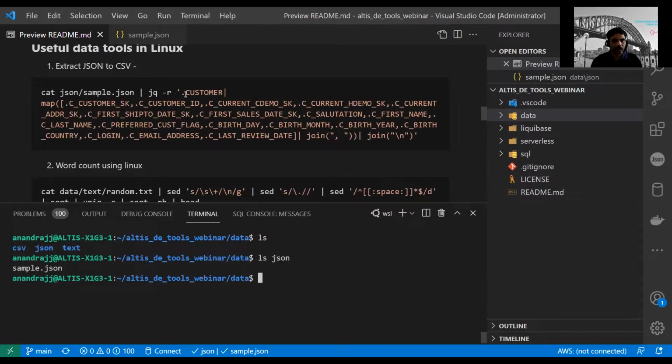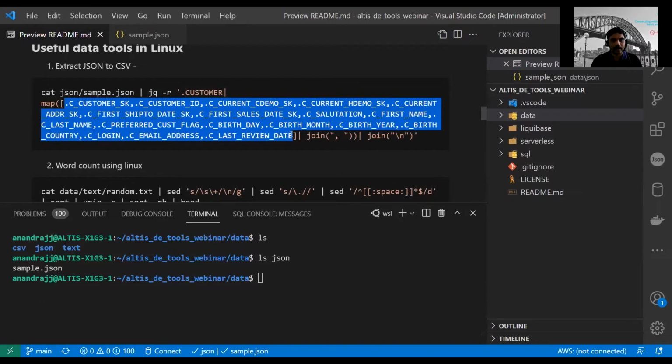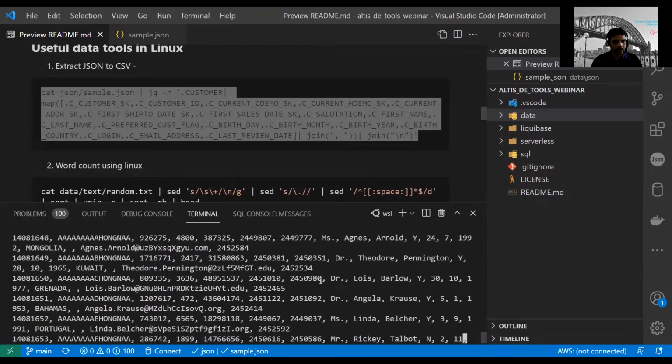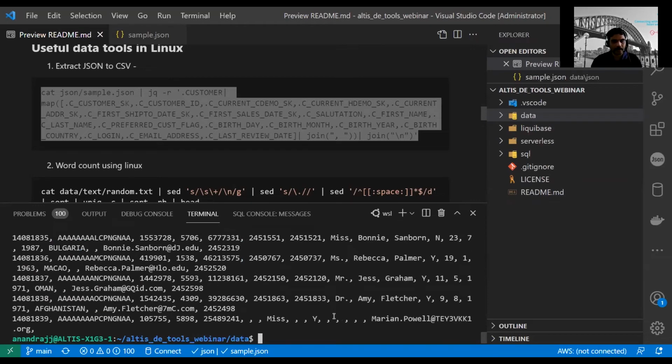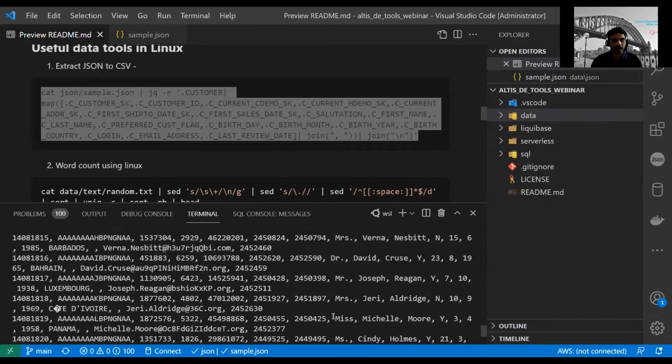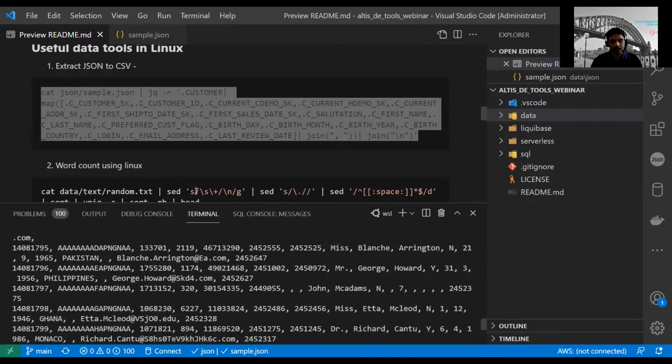It is going to use the jq module to extract the customer and map it so that we get the entire JSON record as CSV output. Let's see how it works. It's important that we know JSON and jq. If you are working with the terminal, it's very useful in data manipulation. You can see the entire record has come as CSV now. So we have converted a JSON file into a CSV file with a simple command.